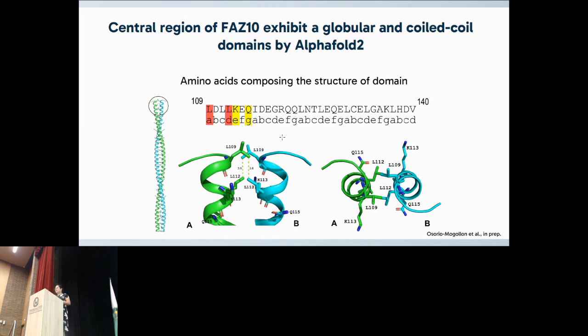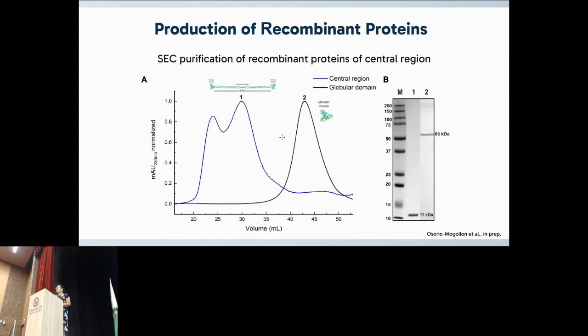With these promising in silico results, we want to confirm this prediction using a heterologous system to produce recombinant proteins and make biophysical analysis.